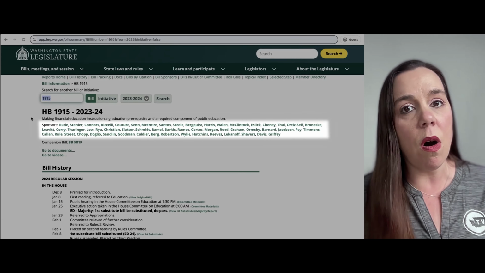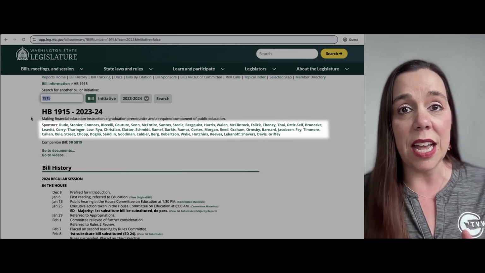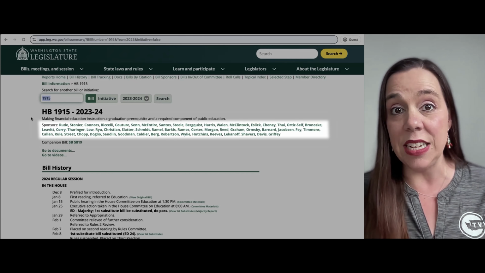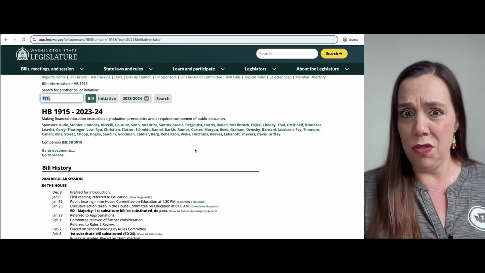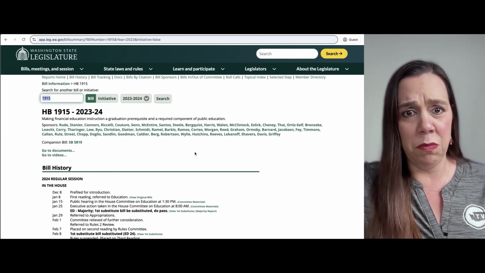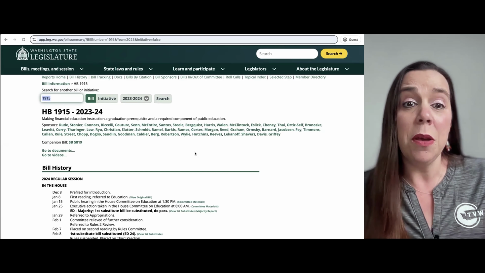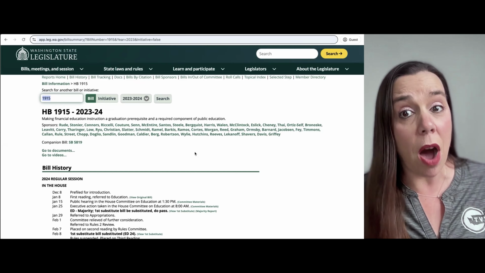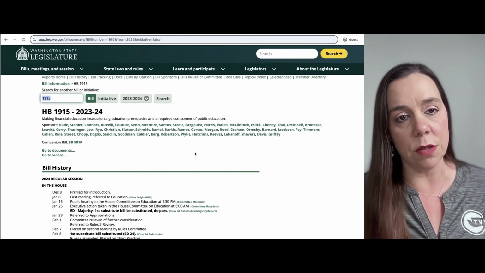This is something that you always want to know because this is where you can tell whether the bill is sponsored by both Republicans and Democrats. Is it a bipartisan bill? These are questions that you can answer just from this bill information page. You can also see on this page that there's so many other sponsors, which means just by looking at the bill information page that this bill was pretty popular amongst legislators.